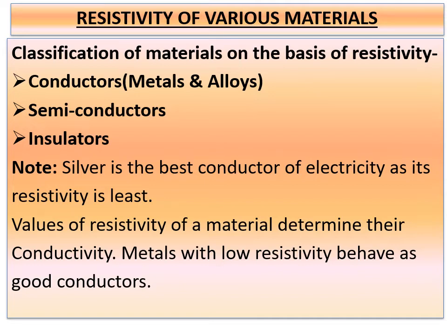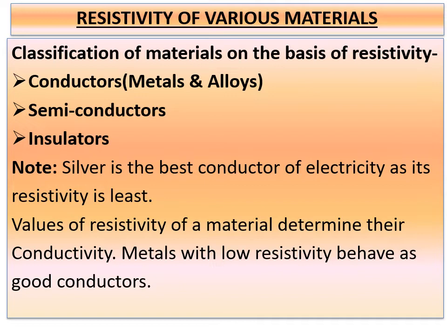In the case of alloys such as nichrome and manganese, the resistivity is more than that of their constituent metals. Okay. When you come to the semiconductors, they possess very few free electrons and as such they possess greater resistivity. Examples are silicon and germanium. The insulators have practically no free electrons and as such have a higher resistivity. Examples are rubber and glass.